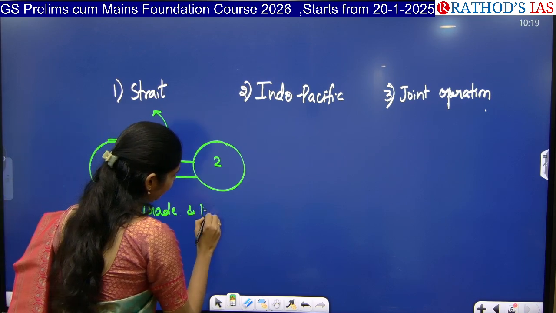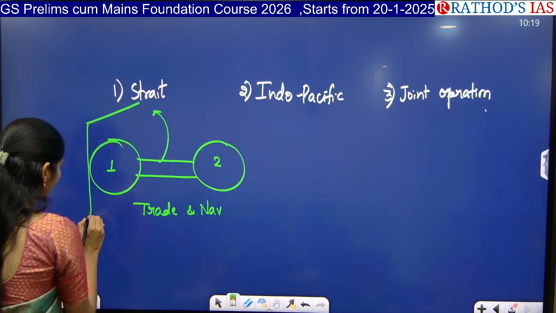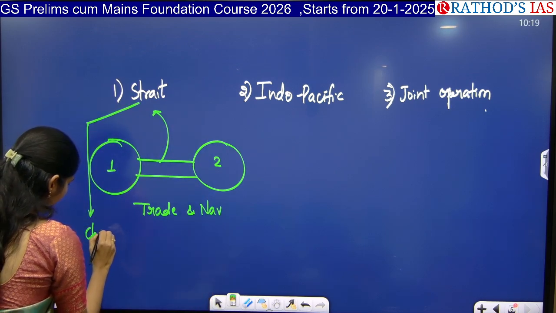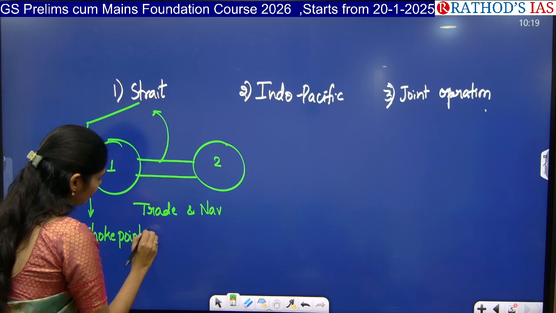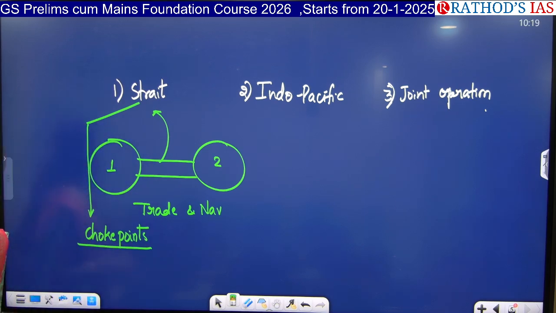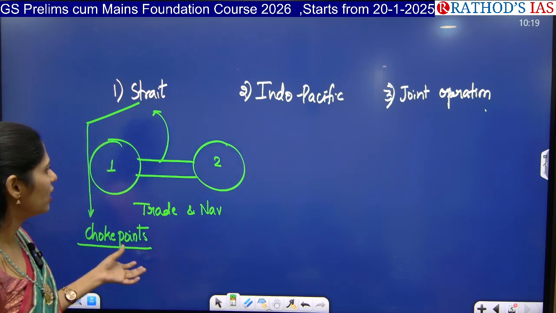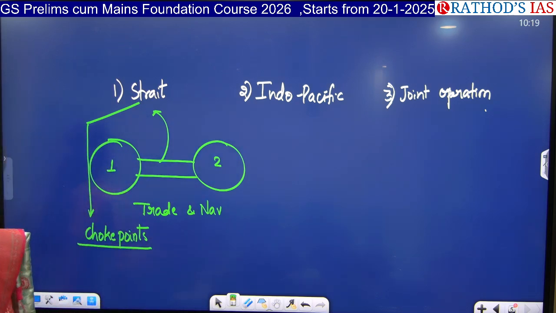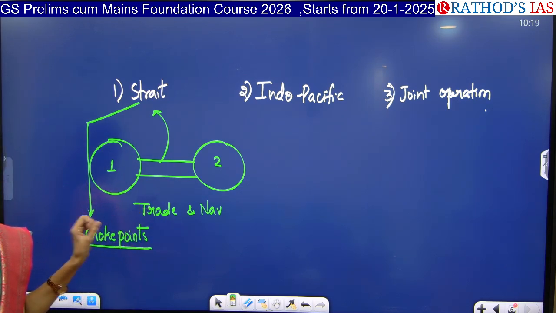And one more important point they said is choke points. Choke points are nothing but important routes where global trade happens. For example, we have three important choke points like Malacca Strait, Bab el Mandab, okay, so like that. So this article is saying that we are going to have this exercise to protect these three important choke points.